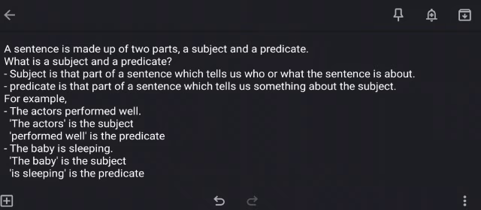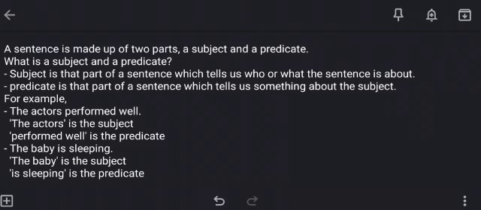So in the previous slide, we read about two words, subject and predicate. In this slide, I will tell you the difference between a subject and a predicate. A sentence is made up of two parts, a subject and a predicate. Now what is a subject and what is a predicate? A subject is that part of a sentence which tells us who or what the sentence is about. Subject is that part of a sentence which tells us about a person or a thing that is being talked about in a sentence.